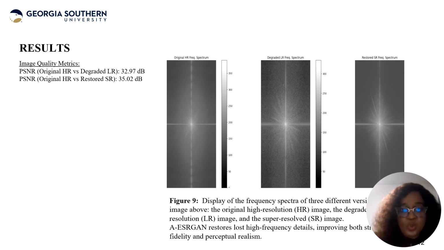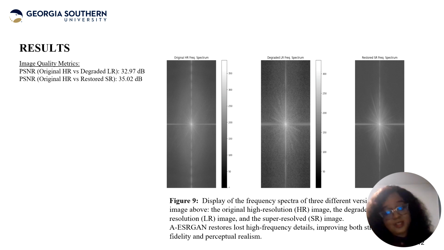Altogether, these results demonstrate that AESRGAN not only enhances visual clarity but also reconstructs the underlying frequency structure of degraded images. This, we can say, confirms its robustness for heritage image restoration.